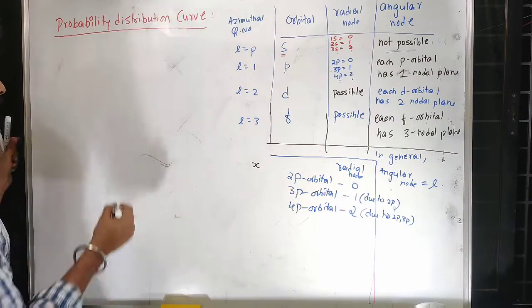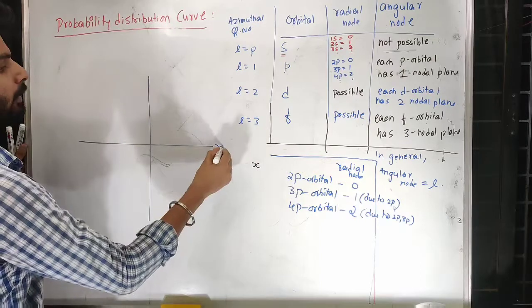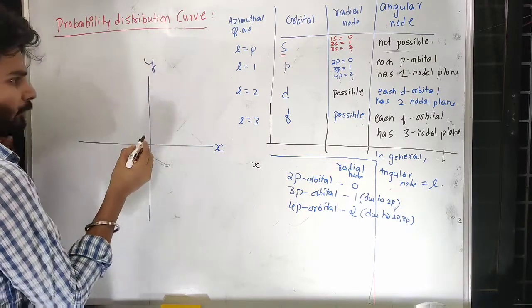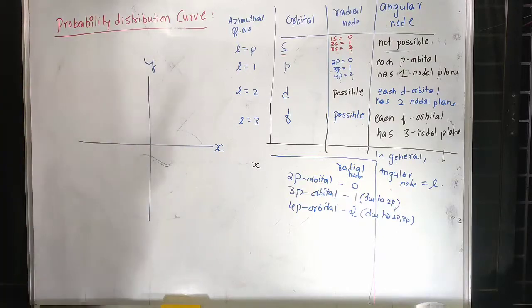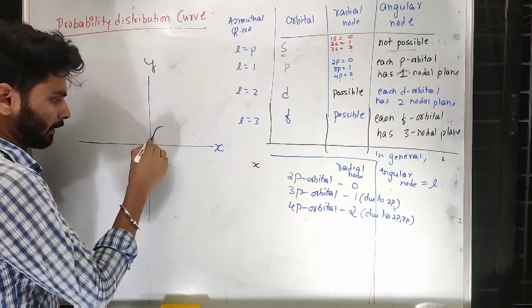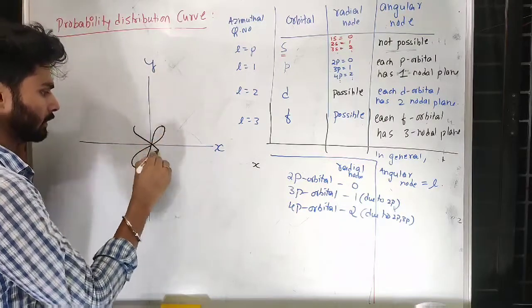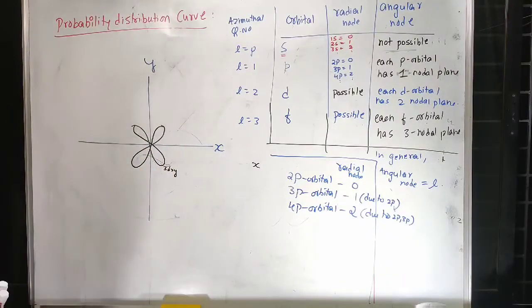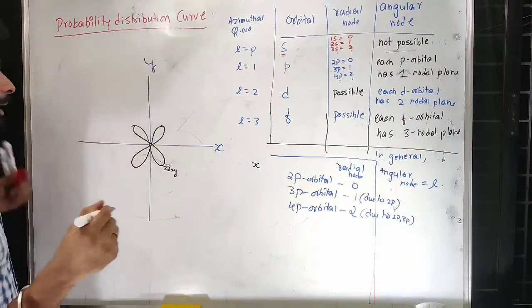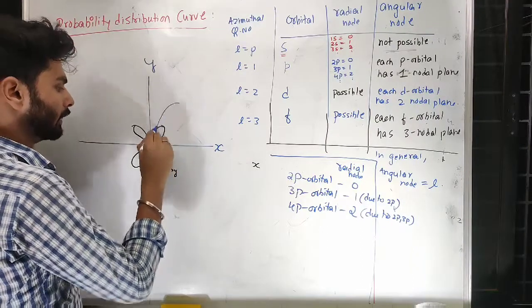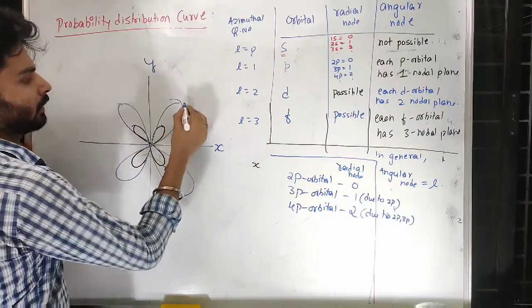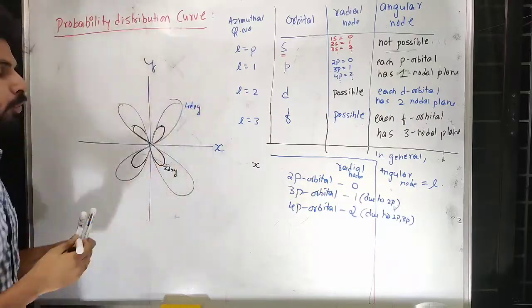Let me go for d. I'll go for dxy. So 3dxy, because 3d is the very first orbital of that kind, I'll write 3dxy here. This is our first of that kind. Then 4dxy will also be in the same plane with bigger size, 4dxy.